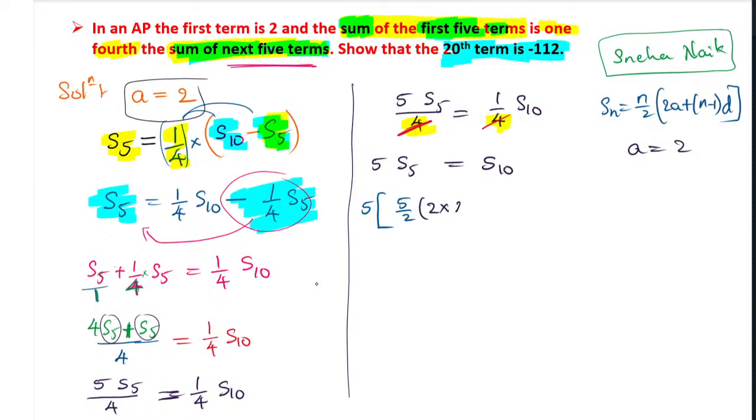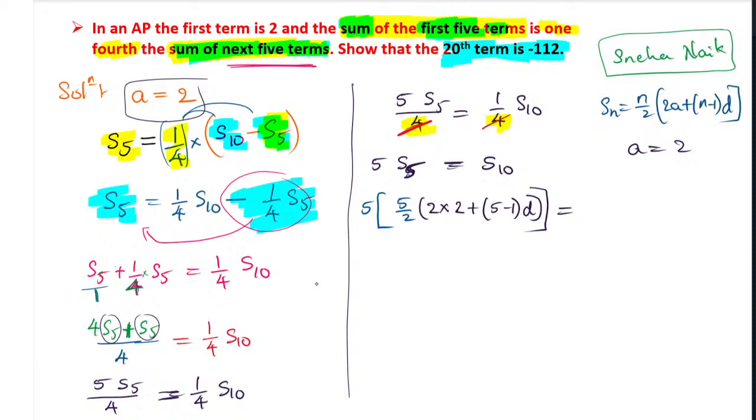So 2 into 2 plus n minus 1. The n value here is 5. See, n value is 5 here. So n minus 1 is 5 minus 1 into d. The d value we don't know. So substitute that formula. That is equal to S10.